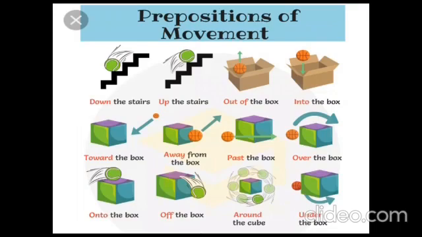The ball moves over the box. The ball moves onto the box. The ball moves off the box. The ball moves around the cube. The ball moves under the box. All these indicate movement, which is called preposition of movement.